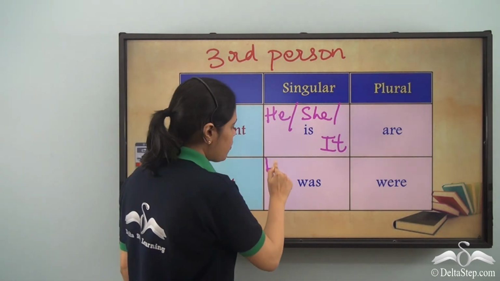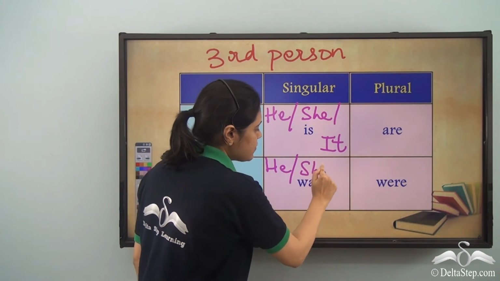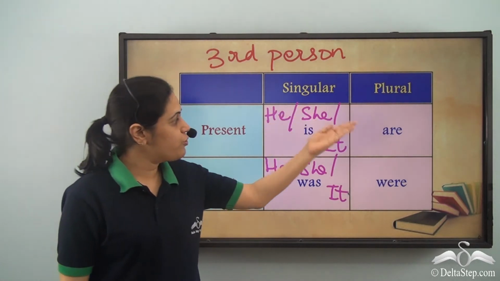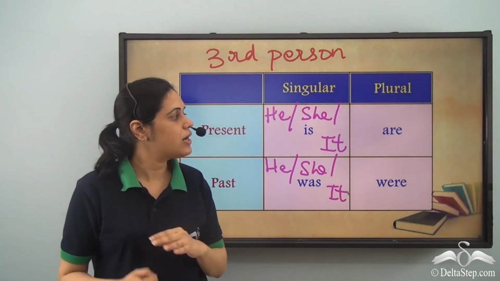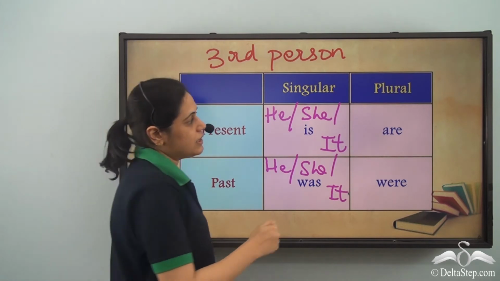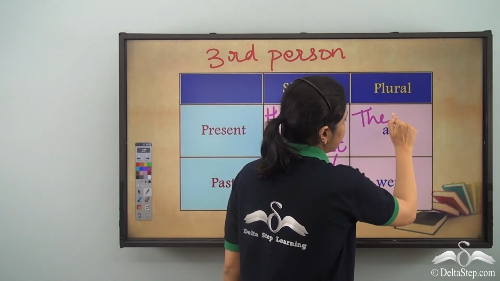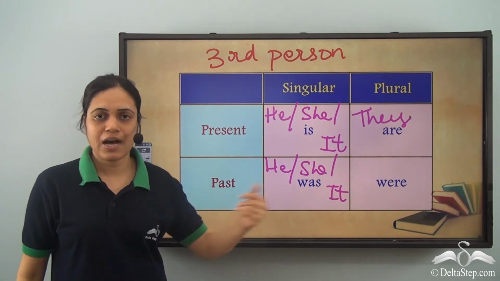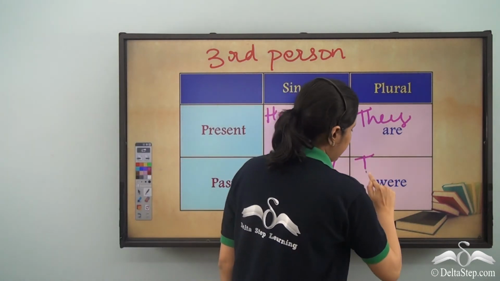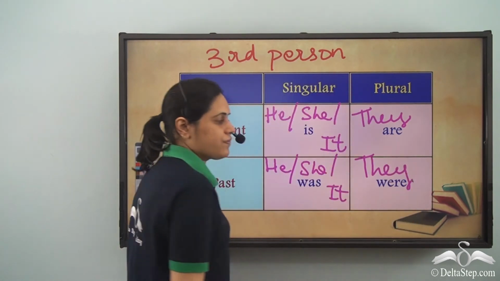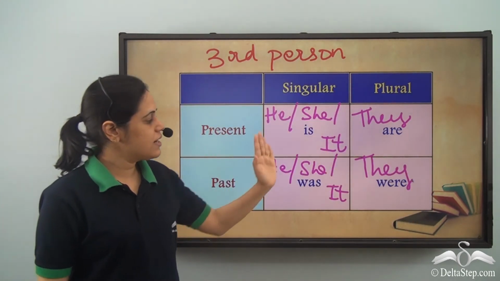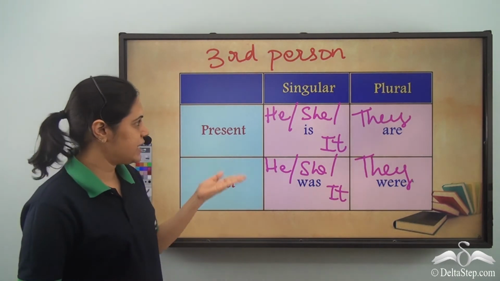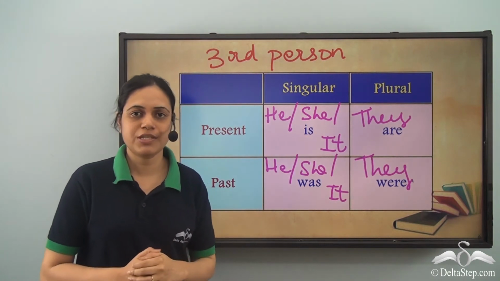So again, he was, she was, it was. For plural present, I use are. They are. And for plural past, I use were. They were. So is, are, was, were, depending upon the tense and the number of the subject.